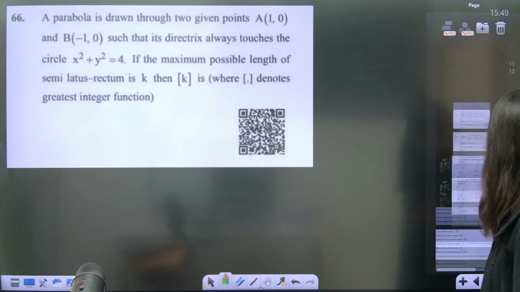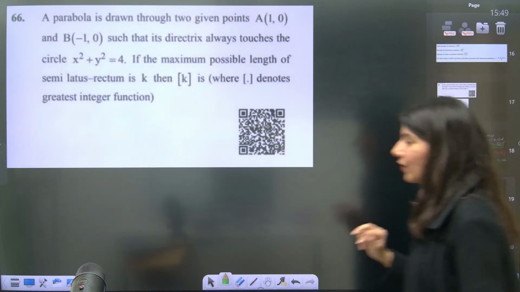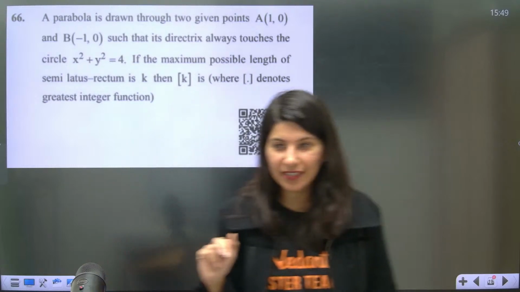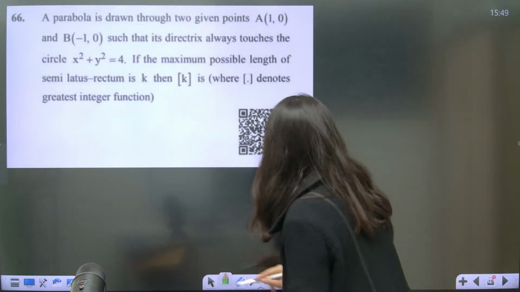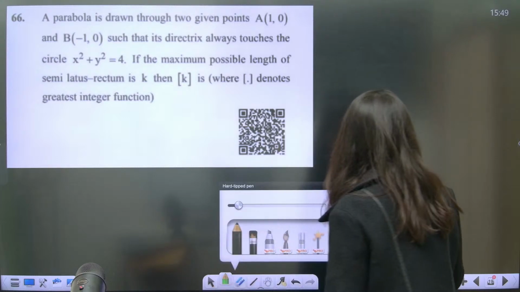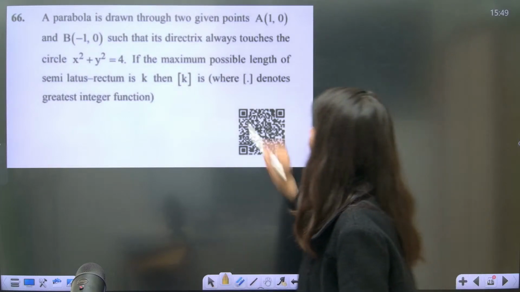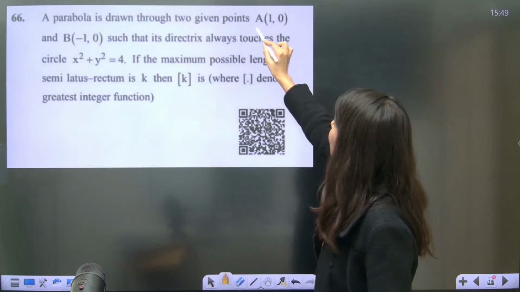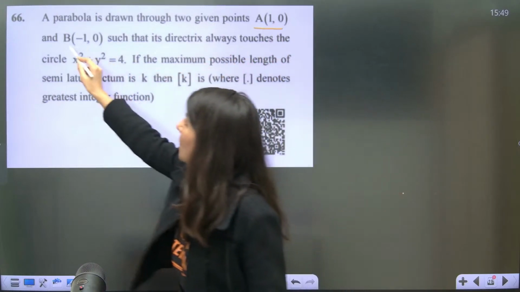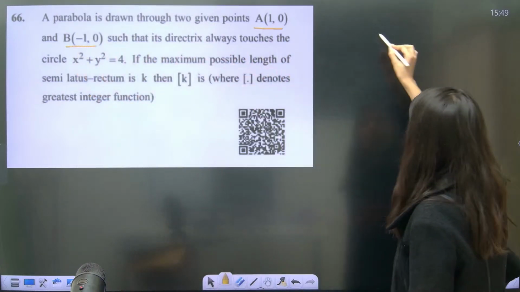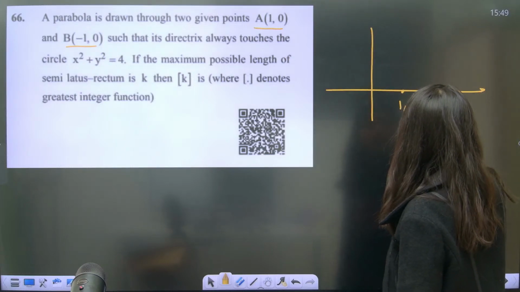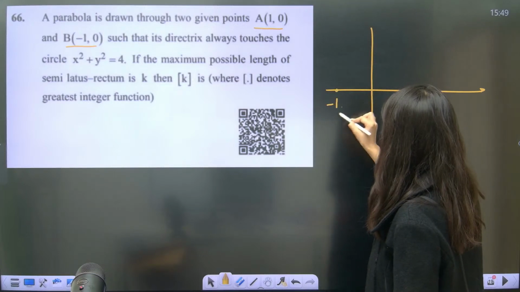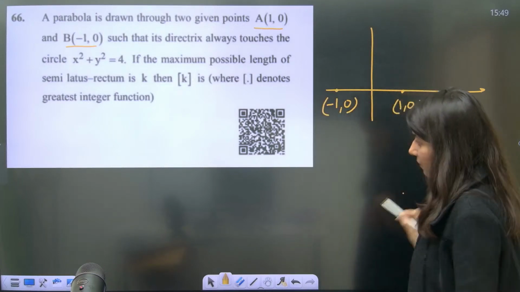Okay, we have come so far. All right, another problem on your screen. A parabola is drawn through two given points, (1, 0) and (-1, 0). The point (1, 0) is right here, and (-1, 0) is right here.